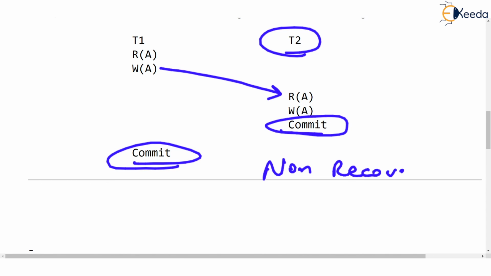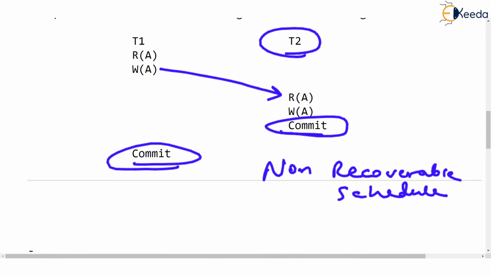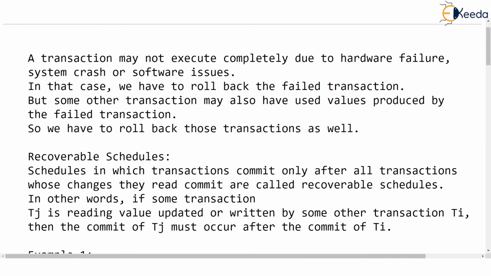So if you don't go much into the discussion of T1's buffer, T2's buffer, what happens in the data store, this is a very nice way of finding whether the schedule is recoverable or not. So these definitions have been written by me over here. You can just pause the video and understand what we mean by recoverable schedule as shown over here. Okay. And then these examples we have already learned. Thank you very much.